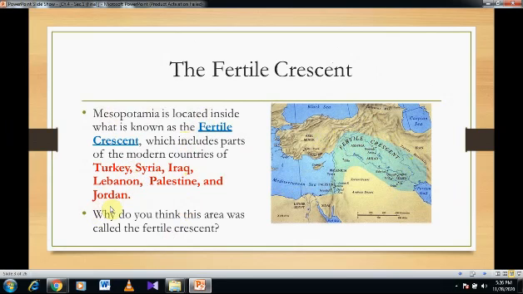A question to think about is why do you think this area was known as the Fertile Crescent? Well, if you see the location, you have rivers, waterways, and land around it. Water is necessary for a fertile soil. So mainly the activities in this area would be fishing and farming. Water is found from all around, so this is why it's called the Fertile Crescent.